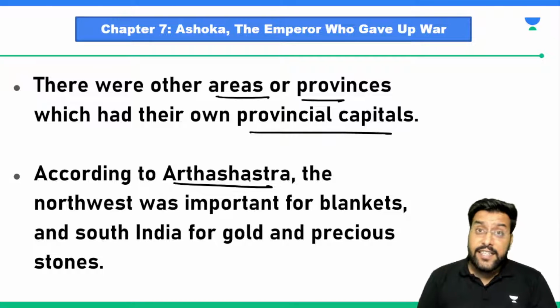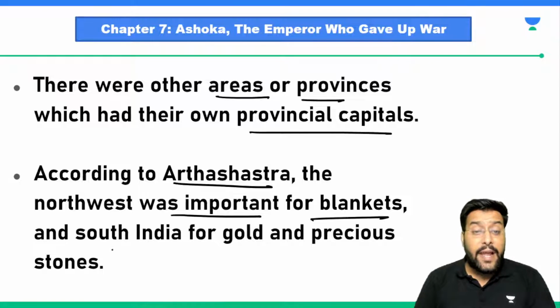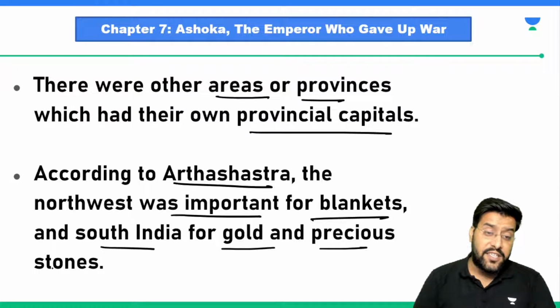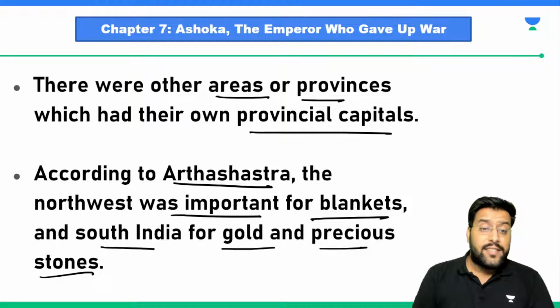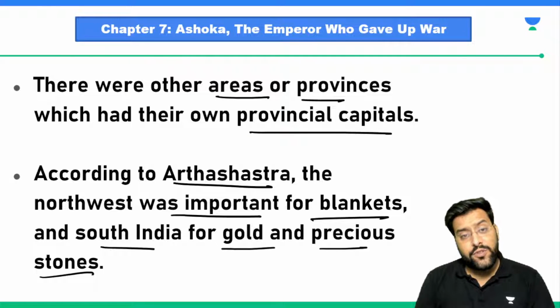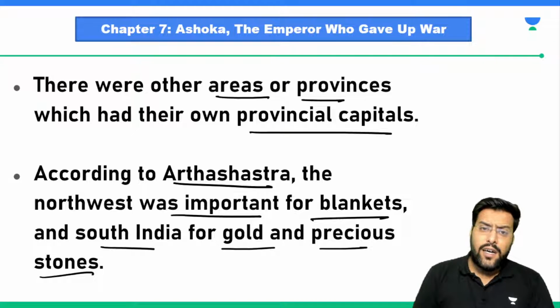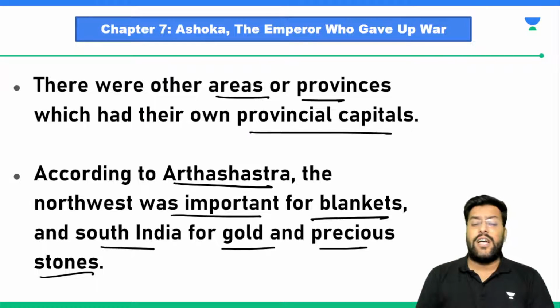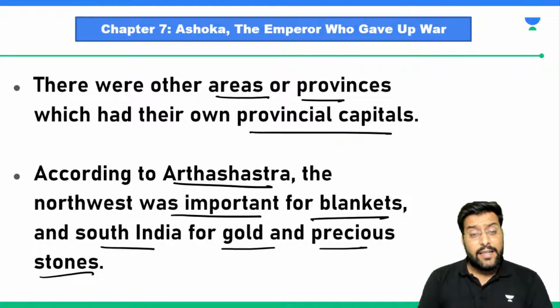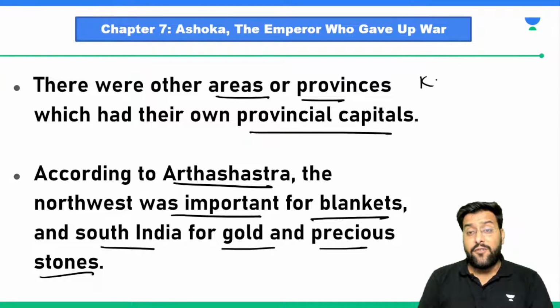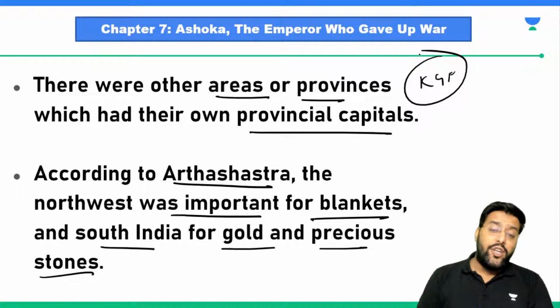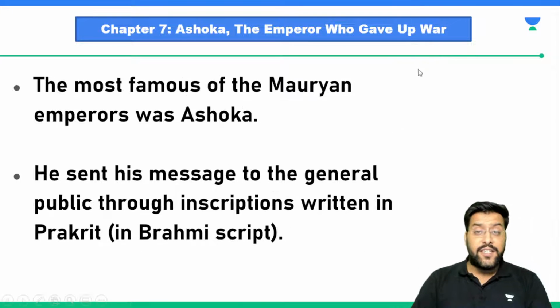According to Arthashastra written by Kautilya, the northwest was important for blankets and South India for gold and precious stones. So the northwestern part includes the areas around Punjab, up till Gujarat and Rajasthan. Then South India, even today, you must have heard of this movie KGF, Kolar Goldfields. So the majority of precious stones and gold is found in southern India.